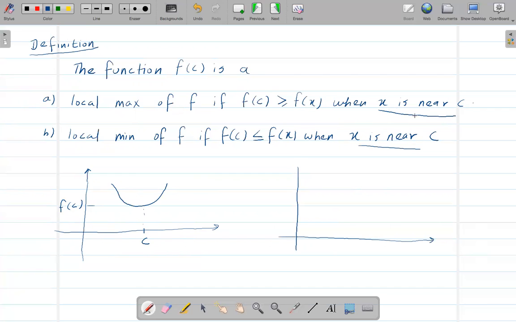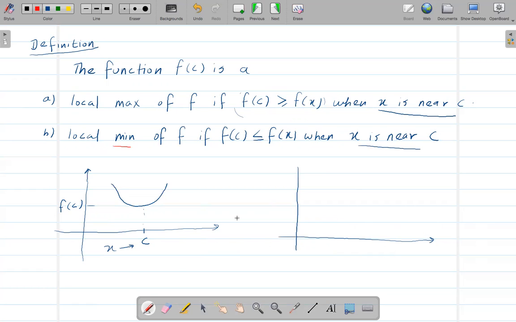If for any x that is near c, f of c is less than or equal to f of x, then this f of c we call a local minimum. So in this case, we call this a minimum.